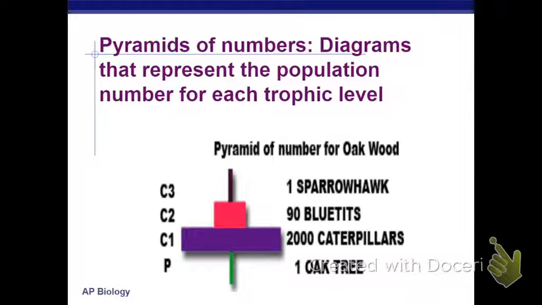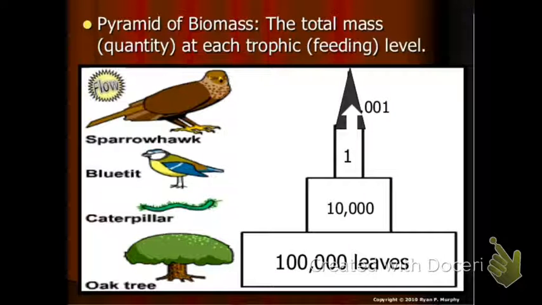Sometimes, however, instead of looking at the pyramid of energy, we look at the pyramid of numbers. If we look at a single oak tree, it may have thousands and thousands of leaves, but it's one tree. It may support 2,000 caterpillars, which support 90 blue tits. This is just for your information. Pyramid of biomass, however, looks at the mass level, not the energy, but the mass. And again, the vast majority of it is lost to the environment.